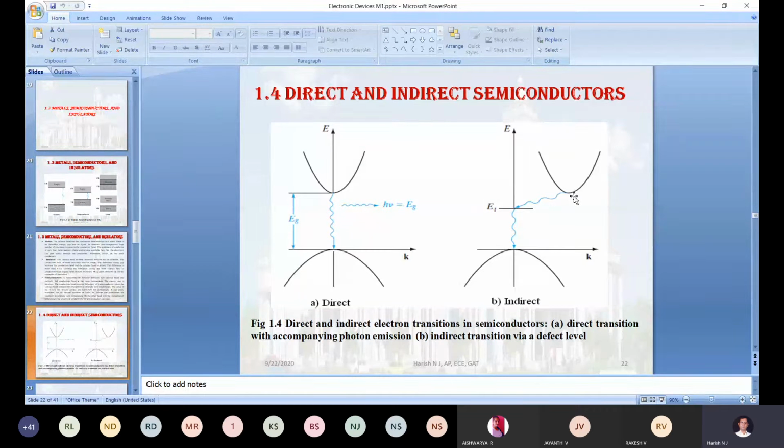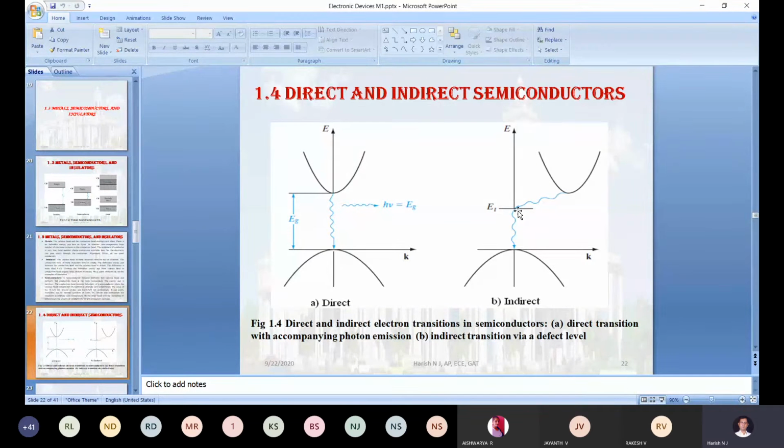So now this electron, instead of moving directly to the valence band, is first moved to some defect state. In that defect state, that particular electron starts interacting with the phonon, meaning due to that lattice vibration or collision, it starts losing its energy.